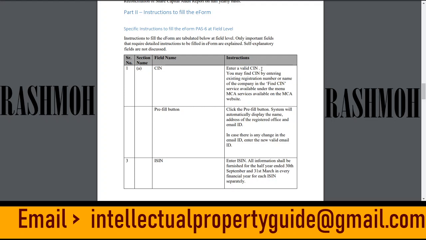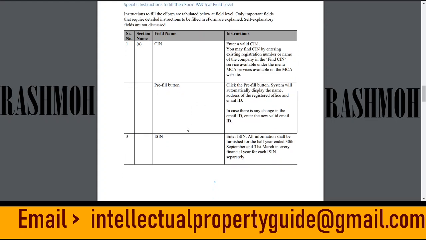You must check that the CIN of the company is proper and valid. Recheck the number you are entering for spelling mistakes, numerical mistakes, and clerical errors. There should not be any possibility of clerical errors. It's a suggestion: you may find the CIN by entering the existing registration number or name of the company in the Find CIN service available under the MCA Services menu on the MCA website. Now, the pre-fill button. After entering the CIN, we have to click the pre-fill button. The system will automatically display the name.